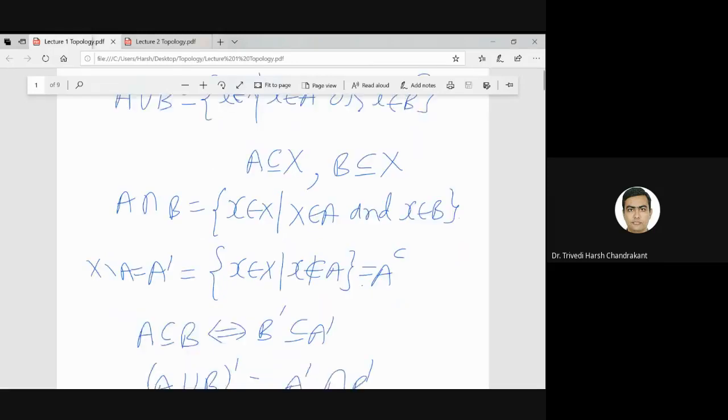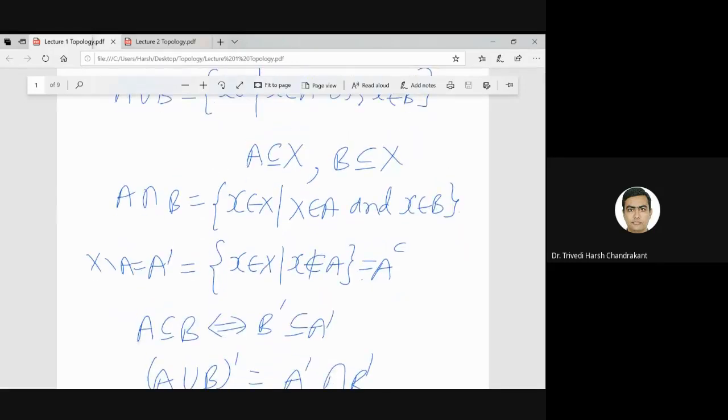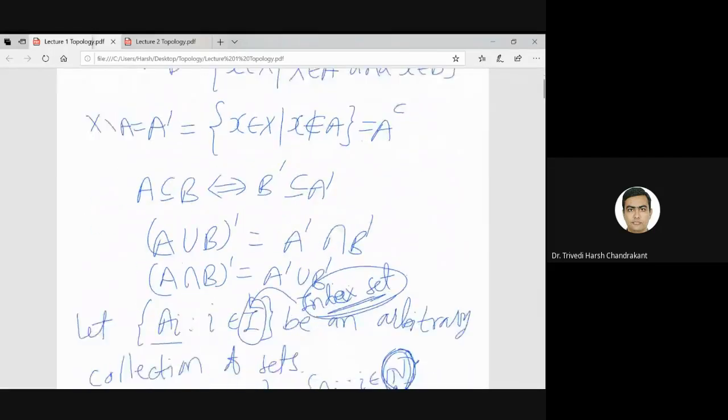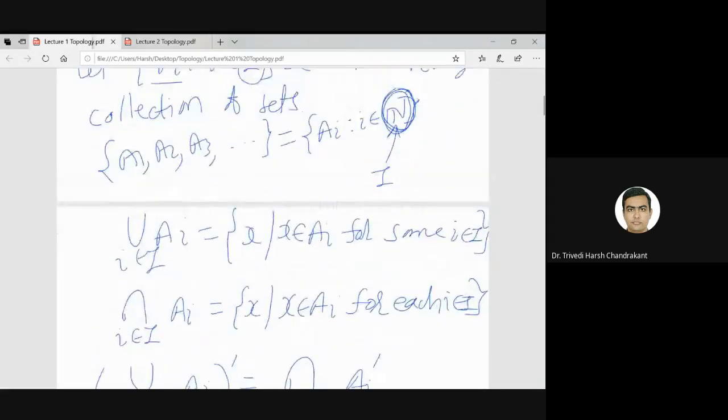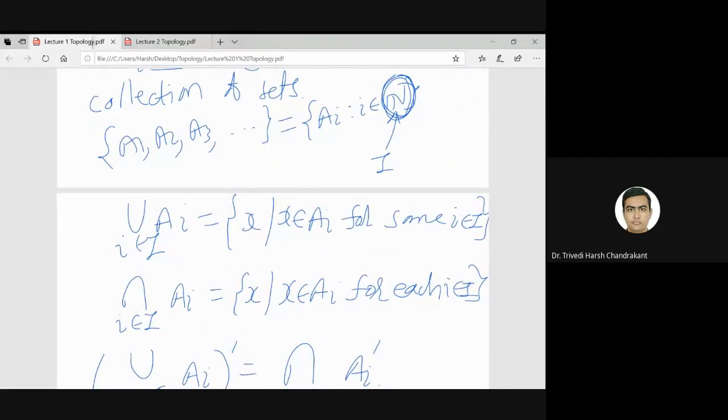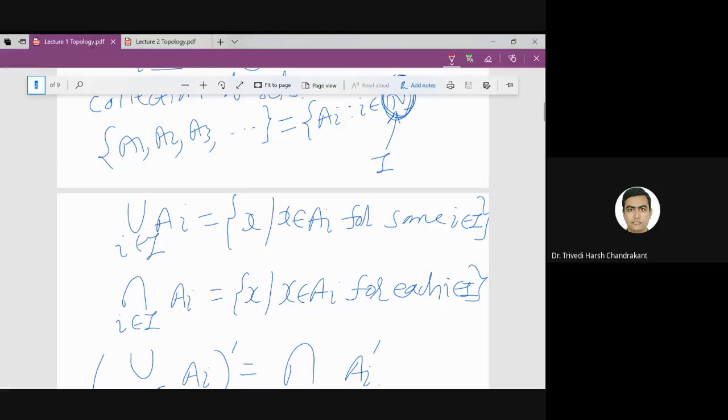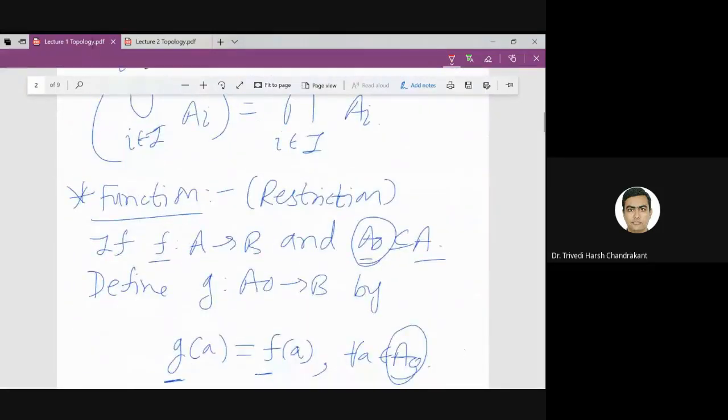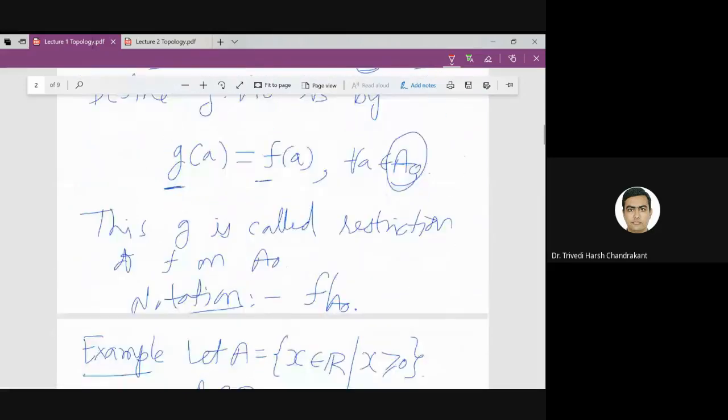In the last lecture, we discussed union, intersection, complement, all these things we already know. But the important thing is arbitrary union and arbitrary intersection. What is the meaning of that? And then we discussed the restriction function.